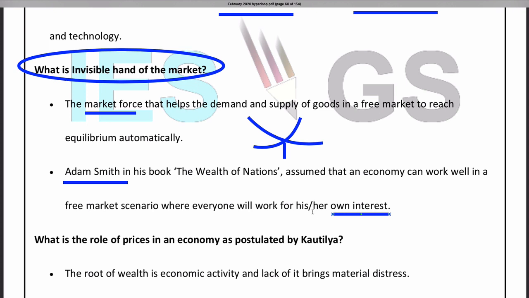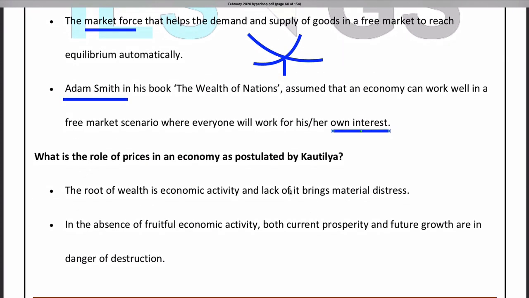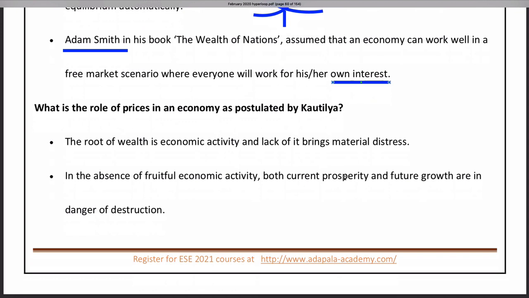Next, what is the role of prices in an economy as postulated by Kautilya? As per Kautilya, the root of wealth is economic activity. If there is economic activity only, there will be wealth creation. So it tells about how wealth is created.